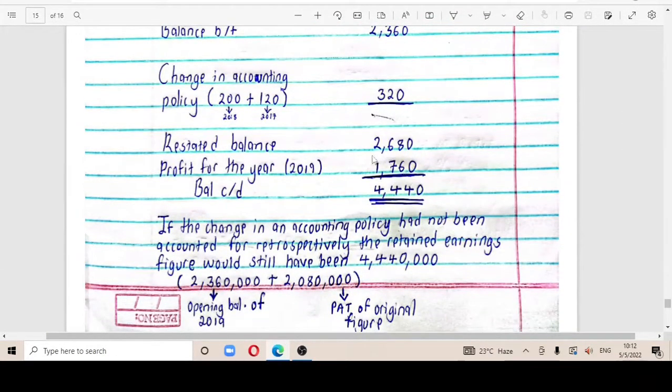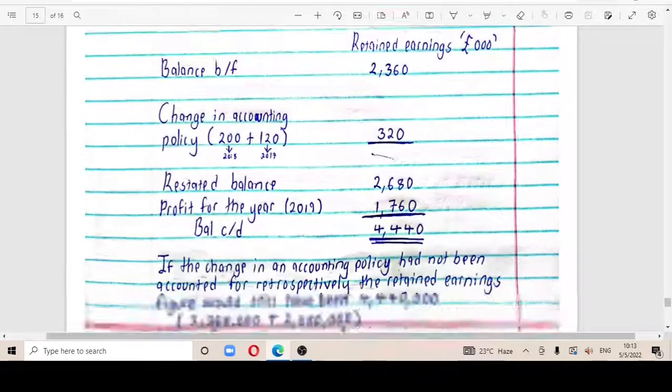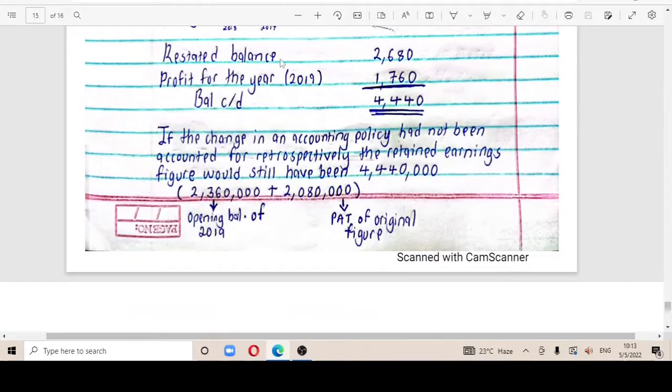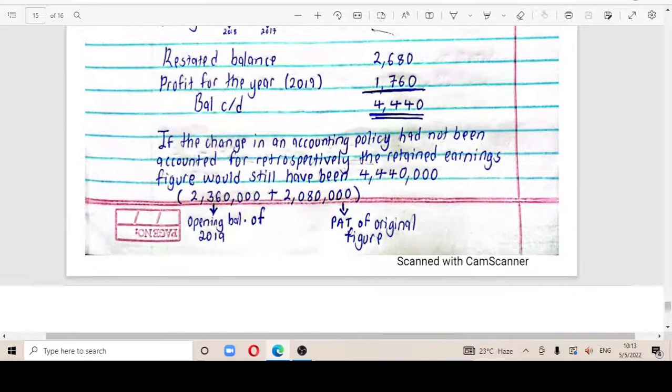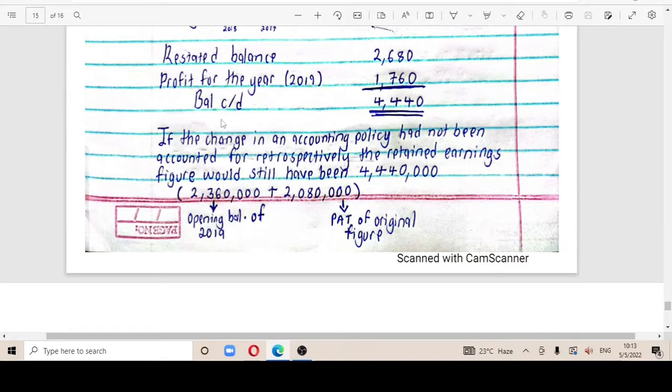Once you add this restated figure plus the profit for the year, you get a balance carried down of 4,440. So this is our balance carried down for the retained earnings. That will be it.